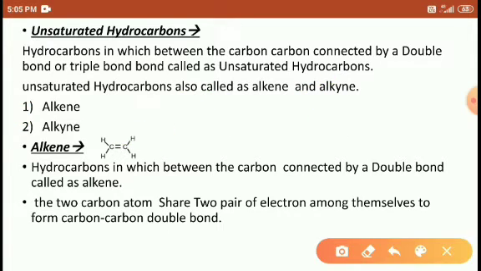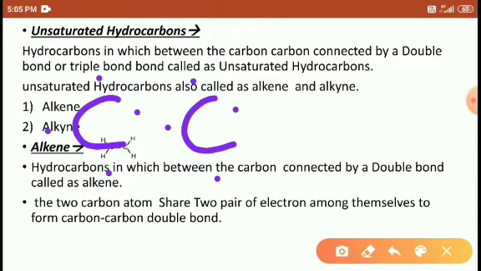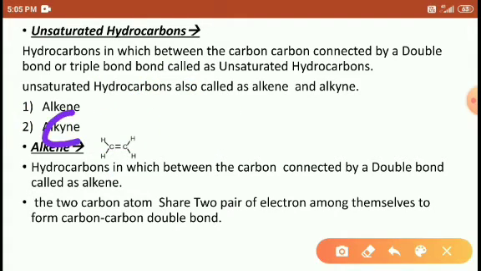So two carbon atoms share pairs of electrons among themselves to form a double bond. How many valence electrons are in the outermost shell of the first carbon? 4. How many in the second carbon? 4. So both share here, right? I will show you the structure once again.